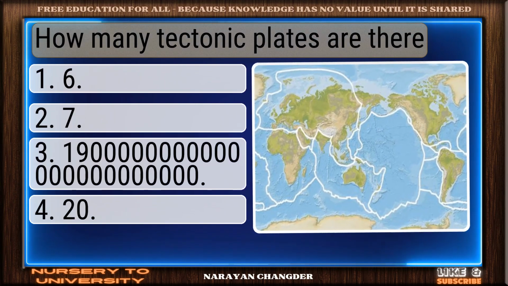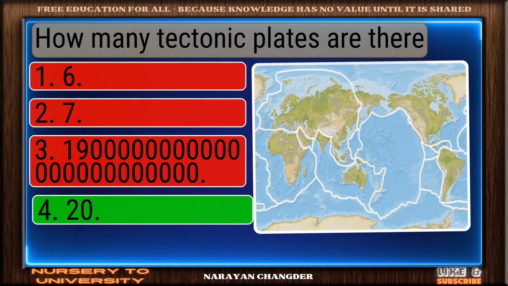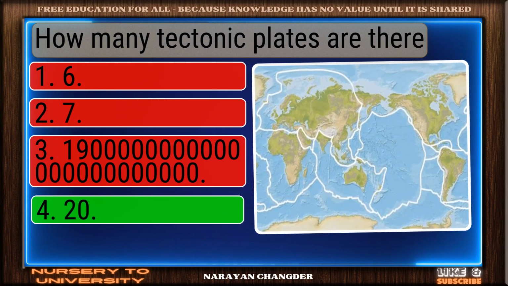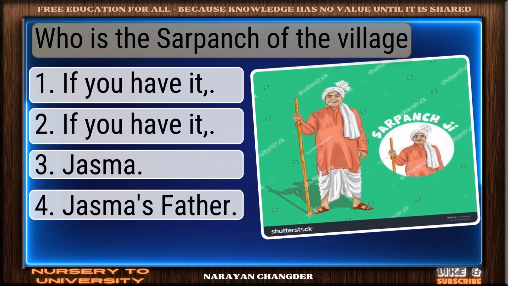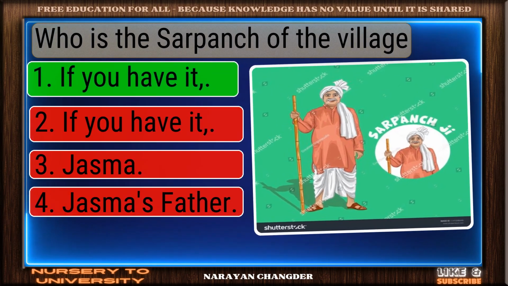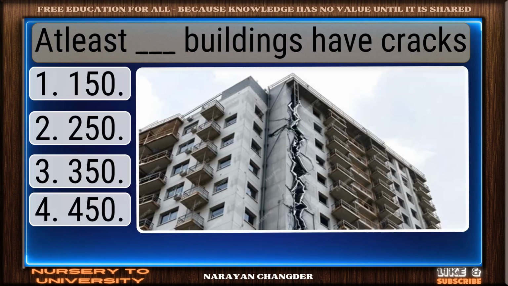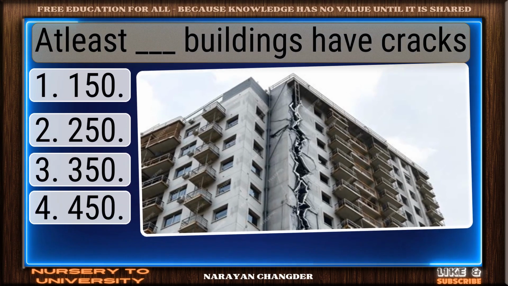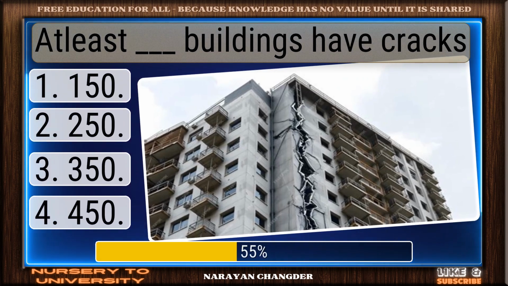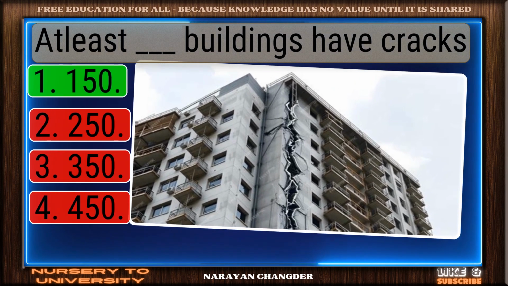How many tectonic plates are there? Valid point. 20 is true. Who is the sarpanch of the village? Solid response. If you have it, is a valid choice. At least Dash buildings have cracks. Good thinking. 150 is the right answer.